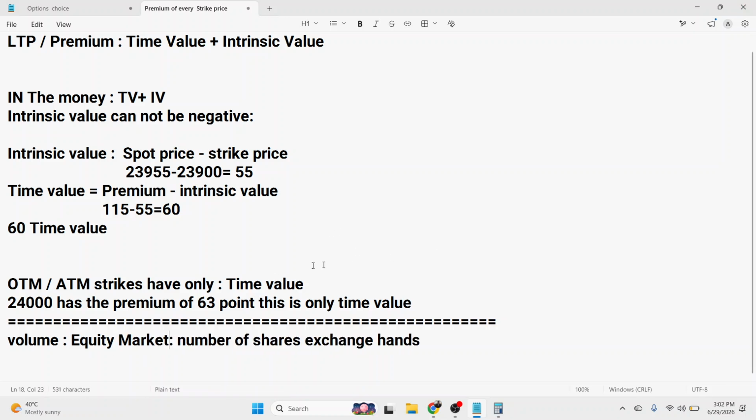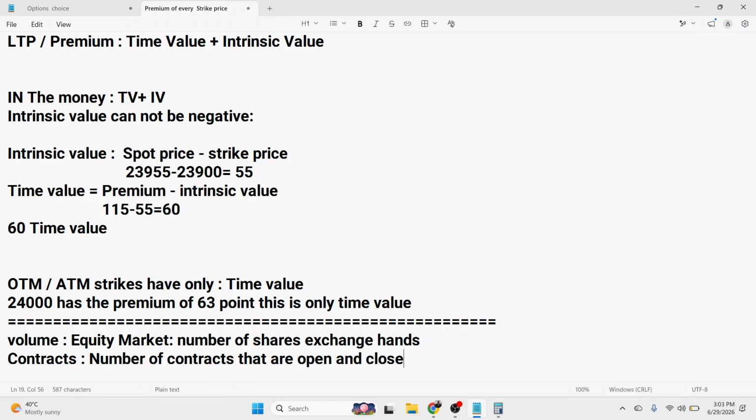But here we are not purchasing shares, we are making contracts. So it is the number of contracts that are opened and closed as well, meaning all the contracts which are settled.